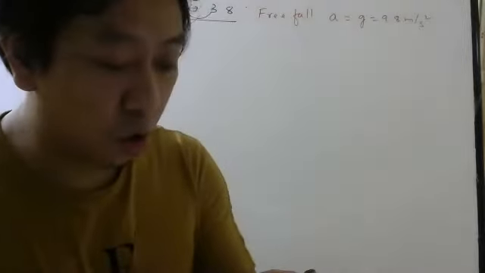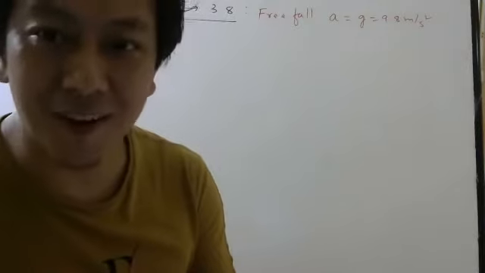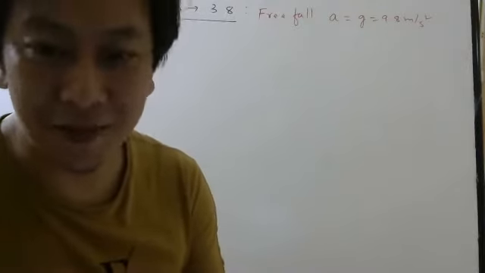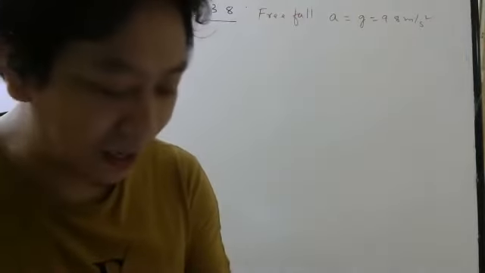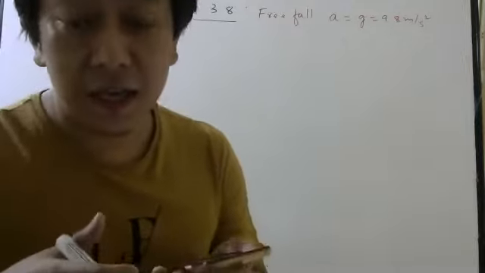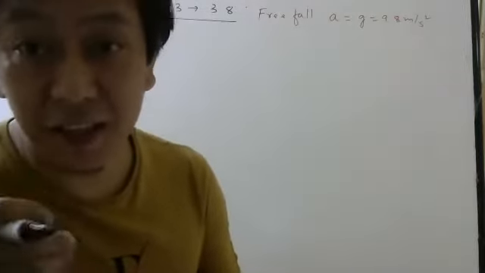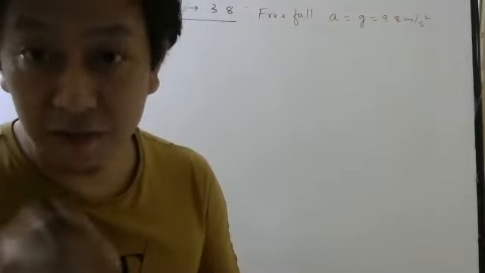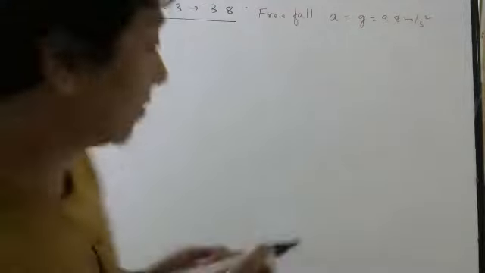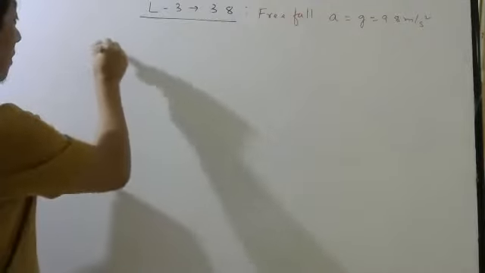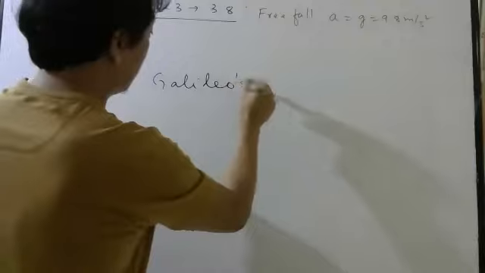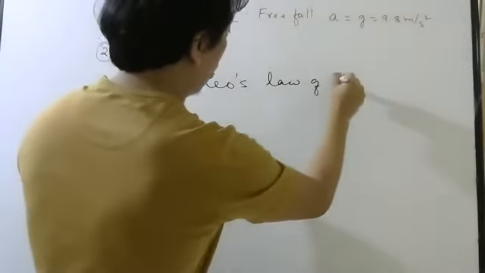Galileo's law of odd numbers. Students, I have done this topic or not? Those who have attended my class, I have done this topic already. Galileo's law of odd numbers. What it says is, as if acceleration is constant, and initial velocity is 0. Let me remind you Galileo's law.